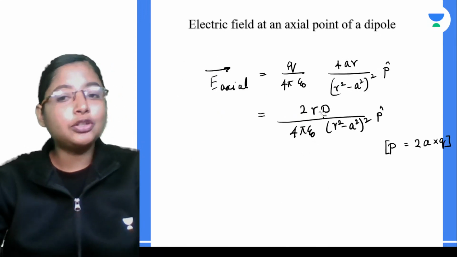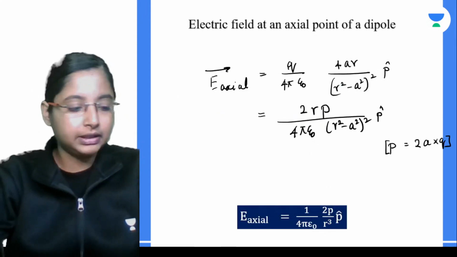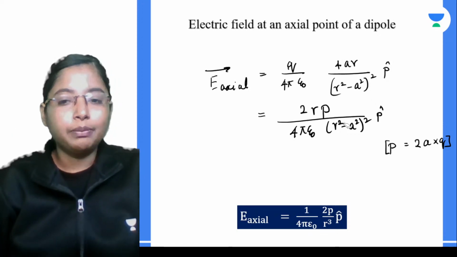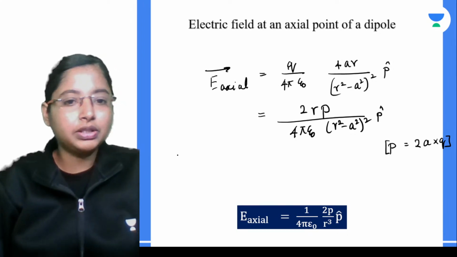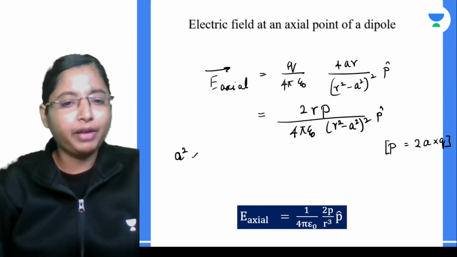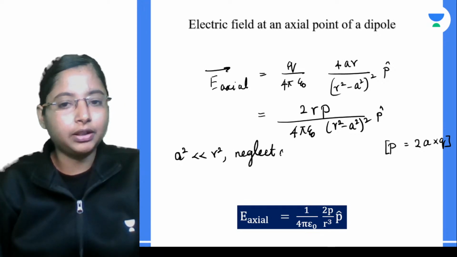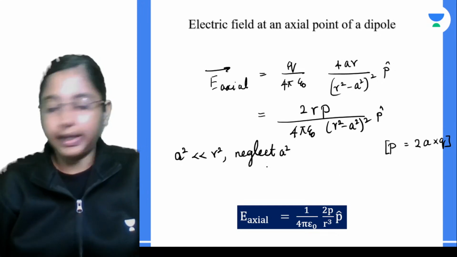When you do a square, it becomes still small. The value still reduces. So here what you can do is, because a square is very much smaller than r square, we can neglect the a square term over here.